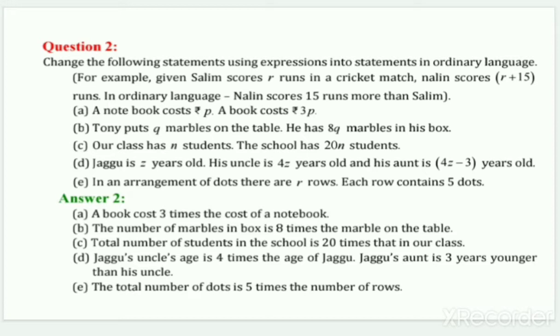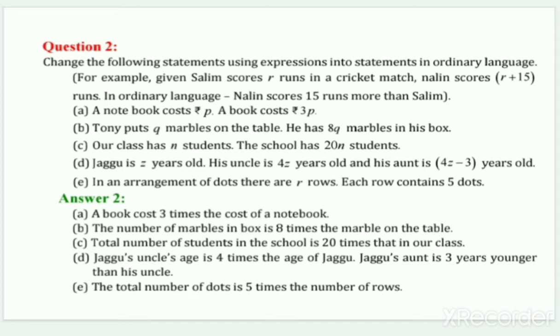It is given, a notebook costs rupees p, a book costs rupees 3p. Okay, so in ordinary language, what will we write? We will write, a book costs 3 times the cost of a notebook. We have taken the cost of a notebook as p, and a book's cost is 3 times the cost of a notebook.